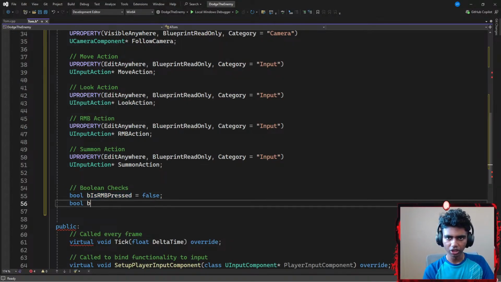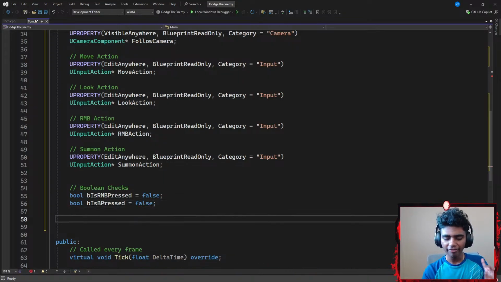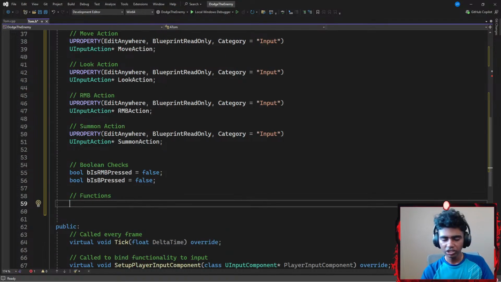Pressed. And then I'm going to go with another Boolean, is B pressed, if my B is currently being pressed. Initially, that is going to be set to false again. And then I'm going to go ahead and add a few functions. I'm just going to say regular functions. There we go. The first function is going to be a void function that checks if my, let's say,